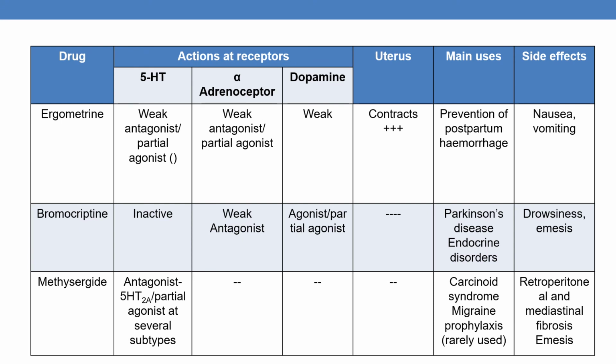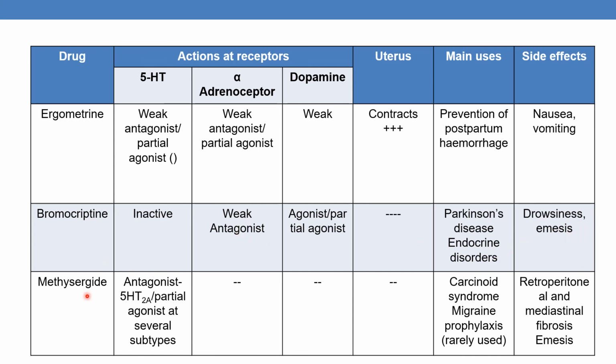The next drug is ergometrine. It is a weak antagonist and partial agonist at 5-HT receptors. When it comes to alpha adrenoreceptor, it is a weak antagonist and partial agonist. It has weak effect on dopamine receptors. When it comes to bromocriptine, it has inactive action on 5-HT receptors and it is a weak alpha adrenoreceptor antagonist. It is a dopamine agonist or partial agonist. It is used in Parkinson's disease and endocrine disorders. Side effects are drowsiness and emesis.